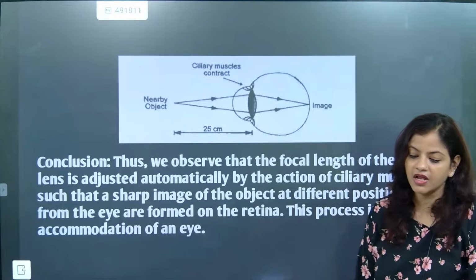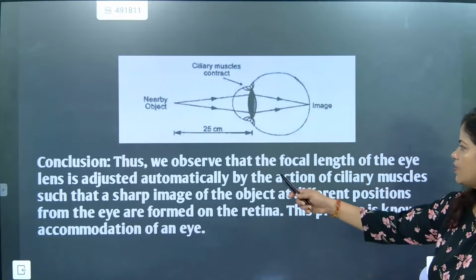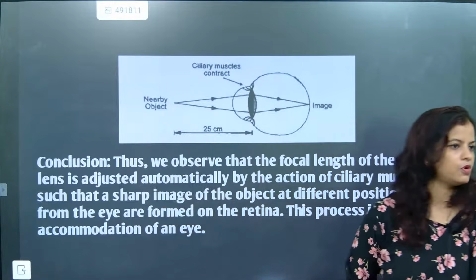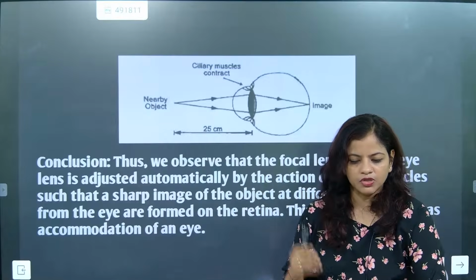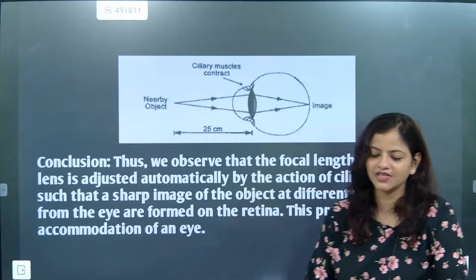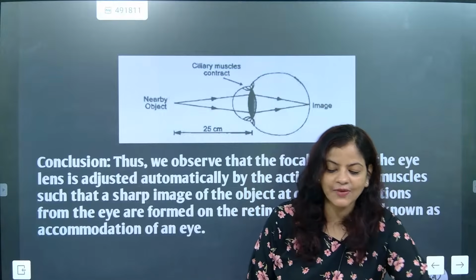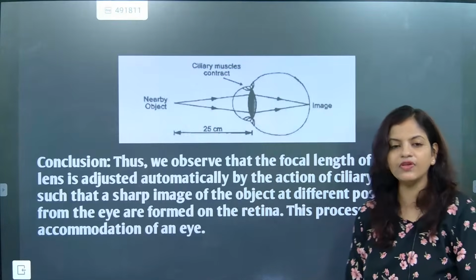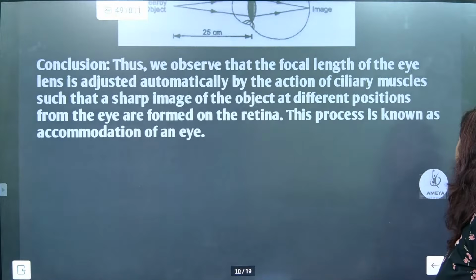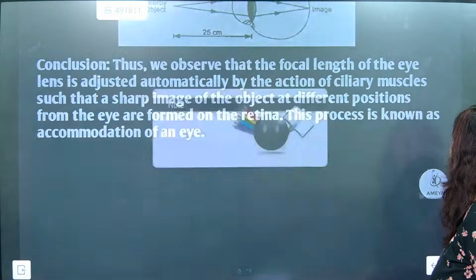Conclusion. Thus, we observe that the focal length of the eye lens is adjusted automatically. Understood? So focal length is adjusted by what, beta? Yes, Ashwita. Contraction of ciliary muscles. Absolutely correct. So now are we ready for a conclusion? Let's draw a final conclusion.